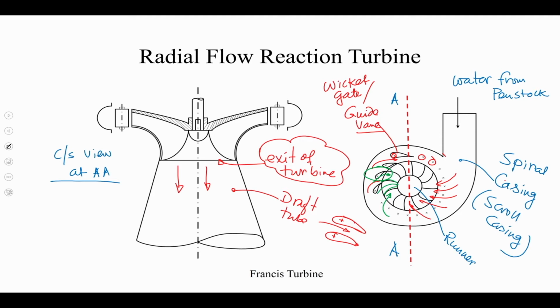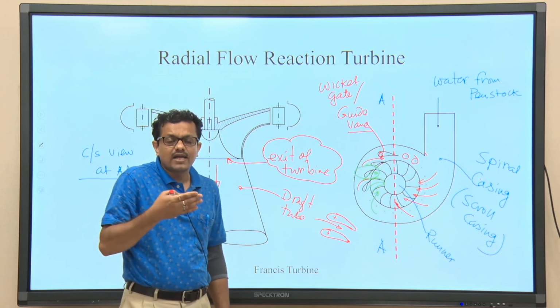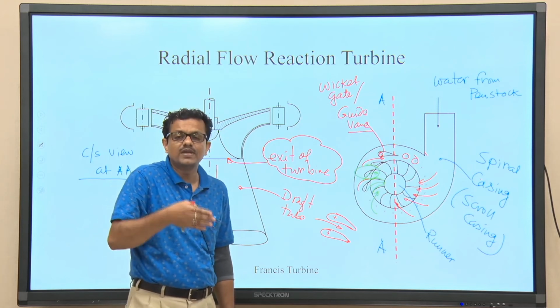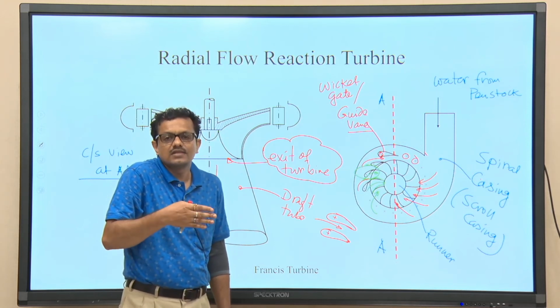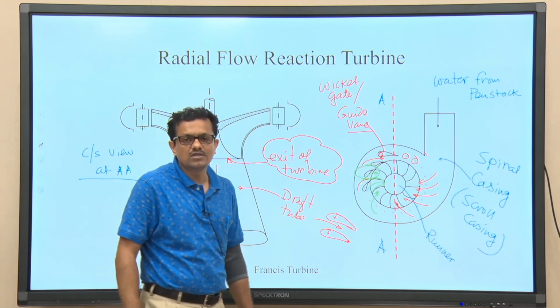So, the kinetic energy of the fluid will increase as the fluid passes through the blades of the runner. That increase in kinetic energy will provide a reaction force impressed on the blade, which is definitely following Newton's third law.